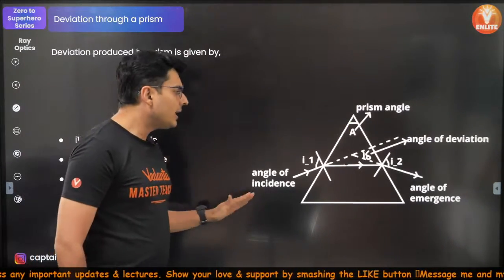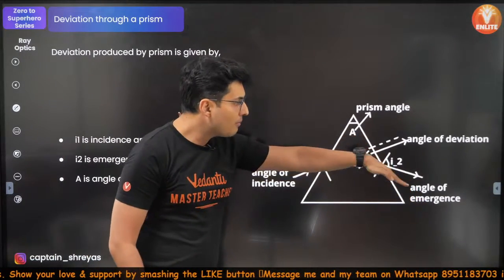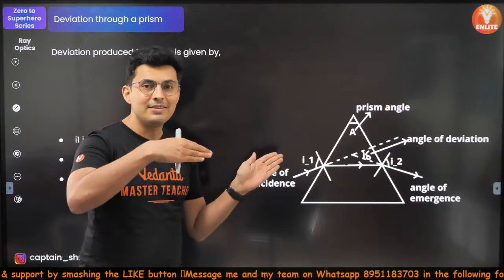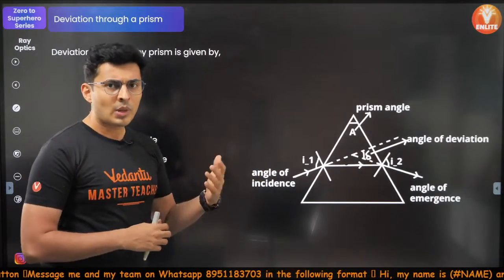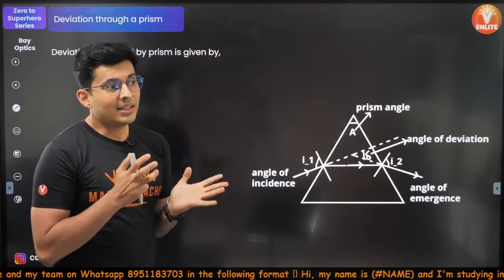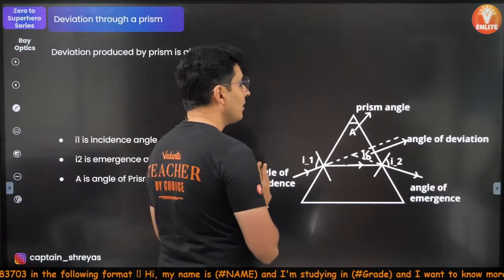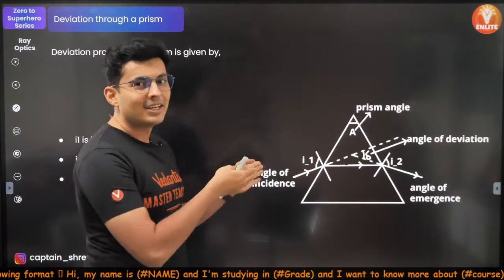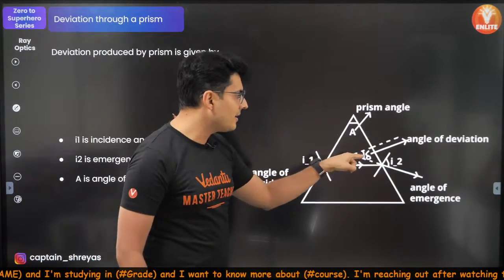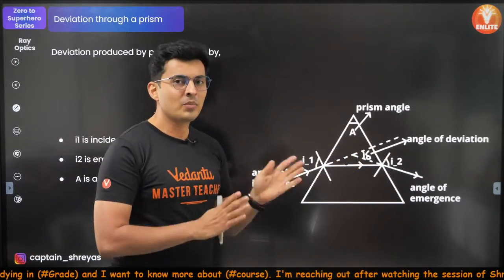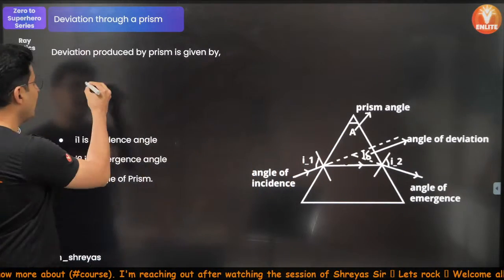Now, the incident ray obviously is not parallel to the final ray. They both make a certain angle, it deviates. Like for example, you are walking on the road, or you are walking in the market, and then suddenly you see your strict teacher from school. Then what will happen? You will change your direction, right? You will change your direction suddenly. You deviate. So this ray also deviates. He saw a strict teacher, he deviated. And this angle is called the angle of deviation. This was your intended path, but your actual path has shifted by some angle. That angle of deviation